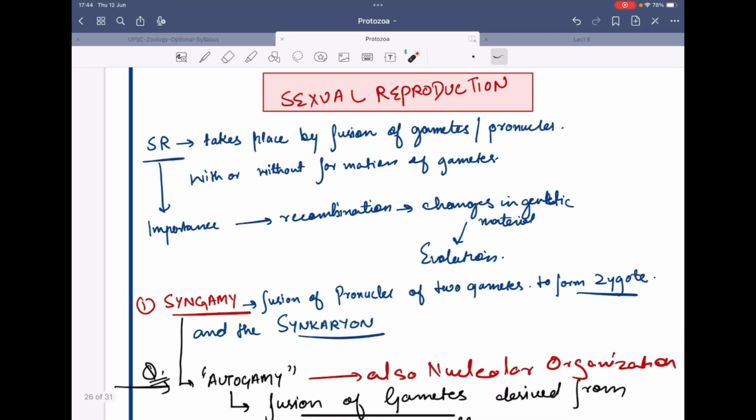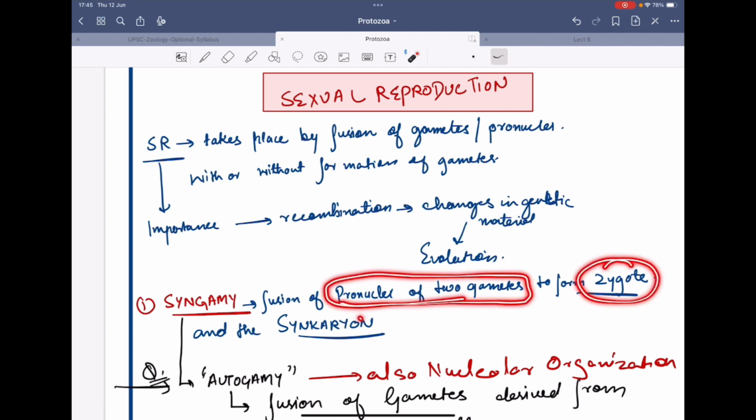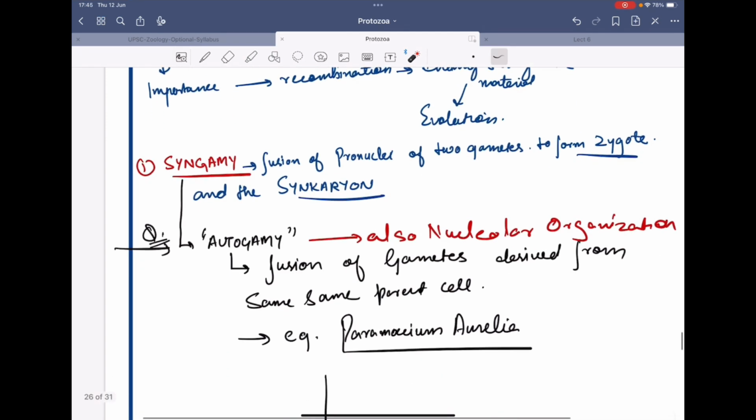The importance of sexual reproduction is recombination. There is change in the genetic material. It helps in evolution. So first type of sexual reproduction is the syngamy. Syngamy means the fusion of pronuclei of two gametes to form the zygote and the synkaryon.